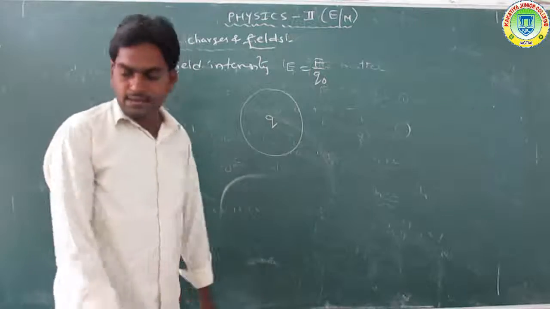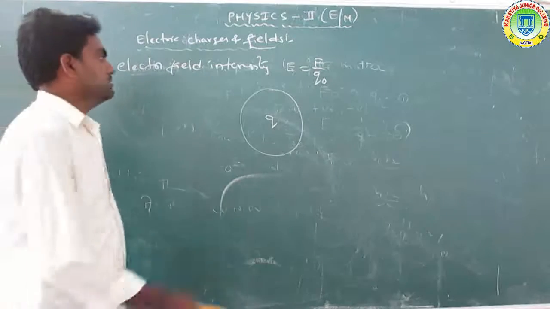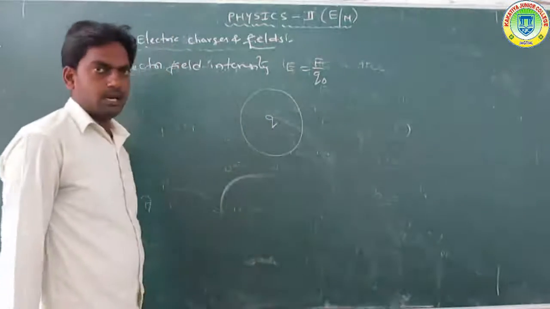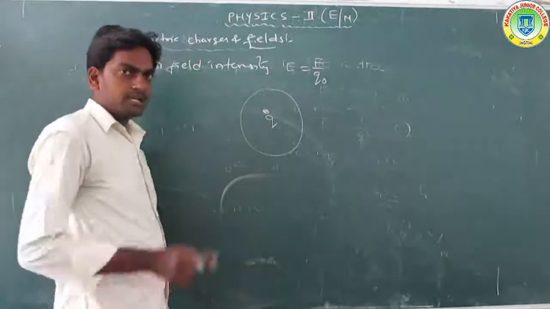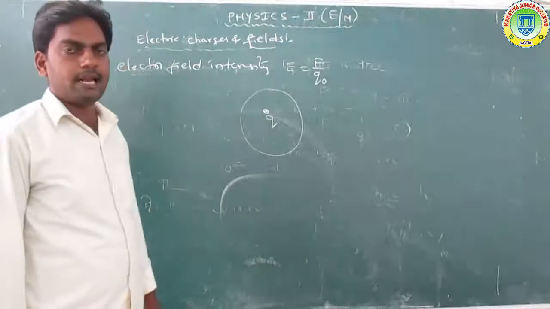First of all, Q be the charge, a point charge, so the electric field will exist around it.